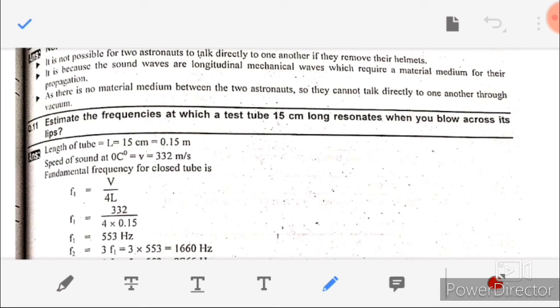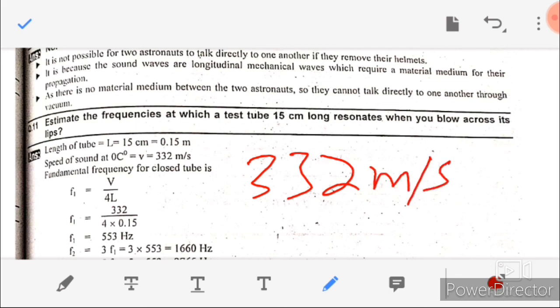Speed of sound at 0 degrees, denoted by v, is 332 meter per second. Frequency for a closed tube is f1 equals v divided by 4L, and we have the value of v as 332 meter per second and L as 0.15. So we get the value of f1, which is 553 Hertz.